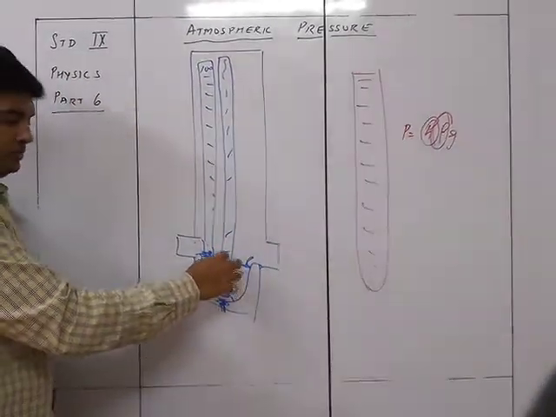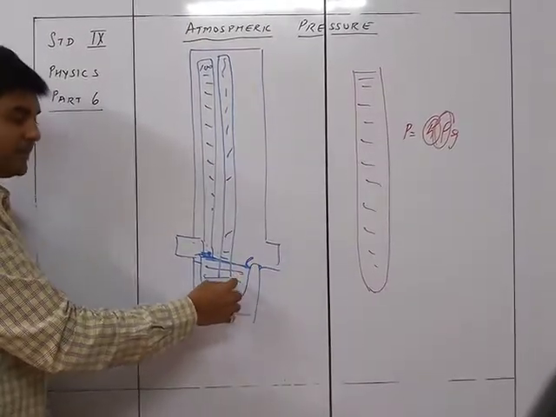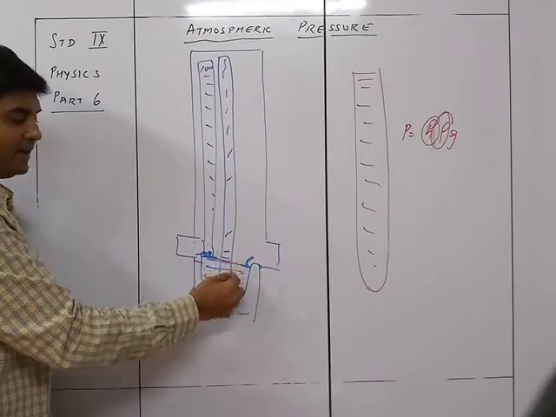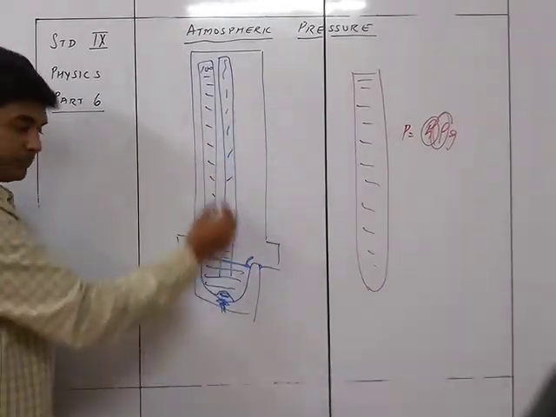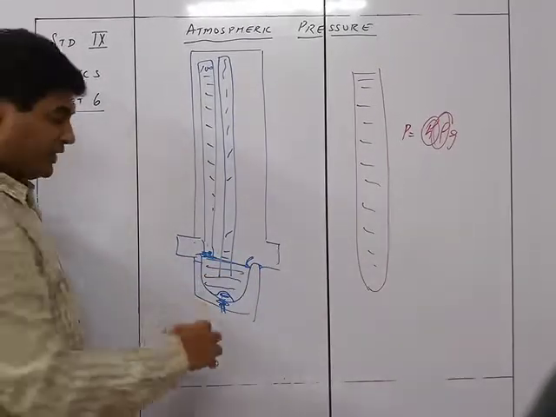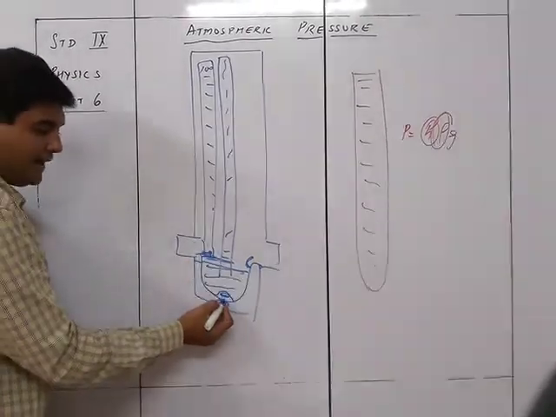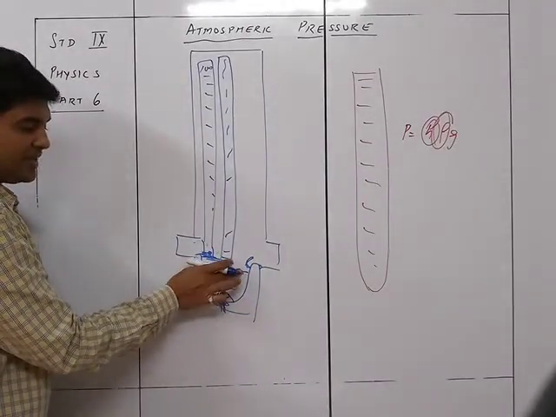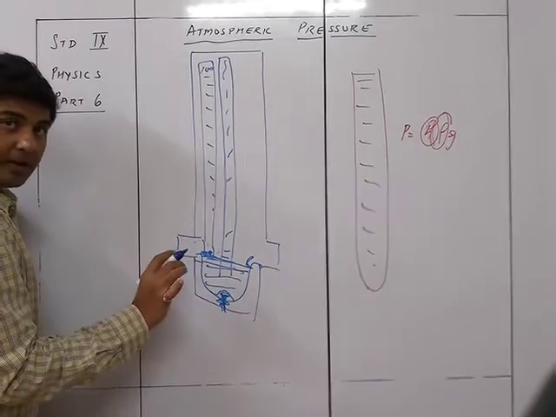Change in mercury column, यानी मर्क्यूरी अंदर गया, सपोज एटमॉस्फेयर प्रेशर बढ़ गया तो क्या हुआ, ये मर्क्यूरी अंदर जाएगा तो हम लोग क्या करेंगे, पहले इसे सेट करके इधर जीरो कर देंगे, तो अपने आप मर्क्यूरी लेवल यही रह जाएगा. See what has happened, mercury has gone inside, so the level has gone down over here. So what I do, I screw this thing upwards so that this level goes upwards and reaches this point.